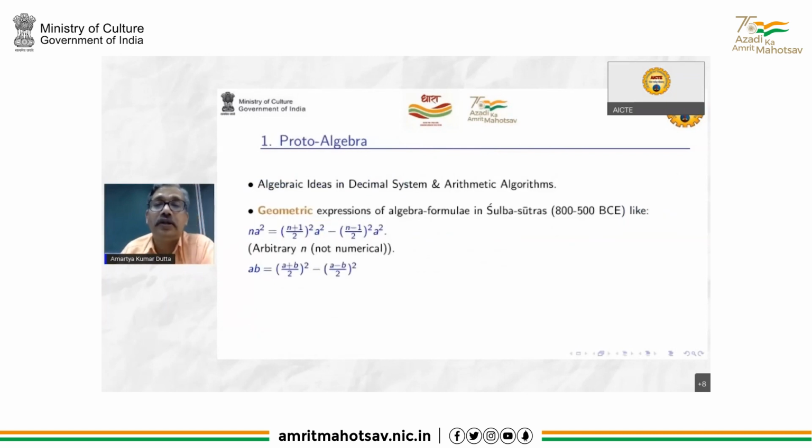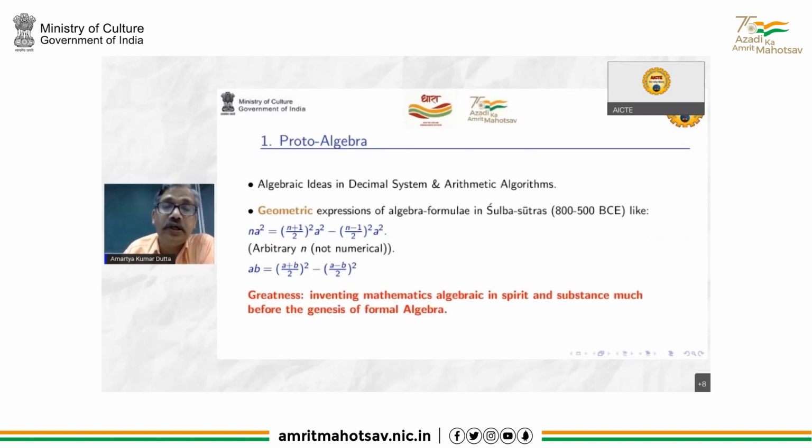So Proto Algebra, as I already indicated, includes the algebraic ideas in the decimal system and arithmetic algorithms, which are really ancient and go back to the Vedic time, maybe not in written notation, but at least in the oral form. The other is the Sulva Sutras, about which there have been talks earlier. There, in the geometric constructions, you see geometric expressions of algebraic formulae like the ones displayed on screen.